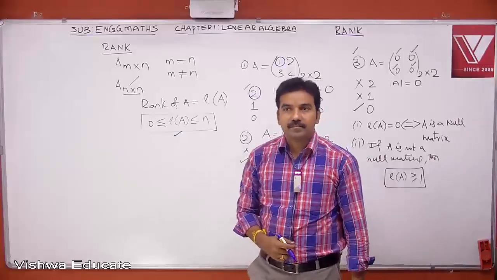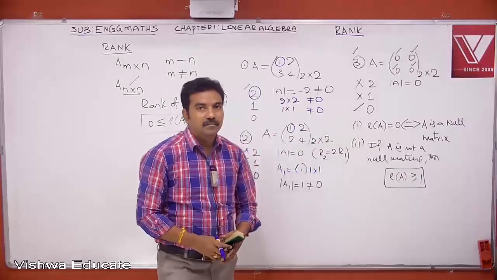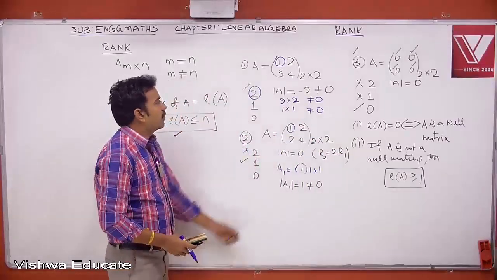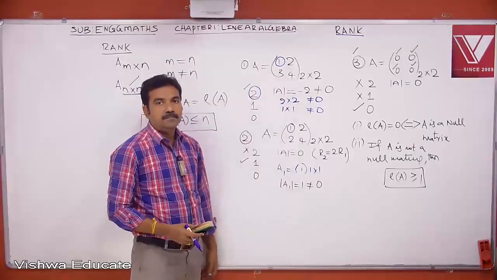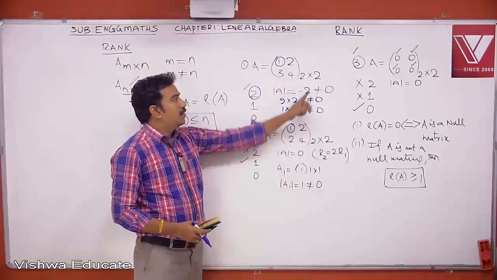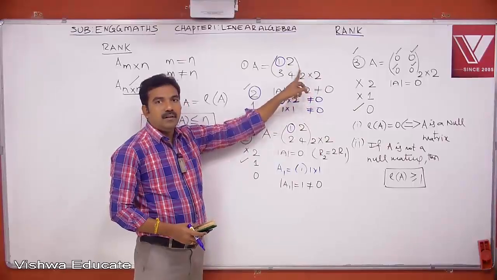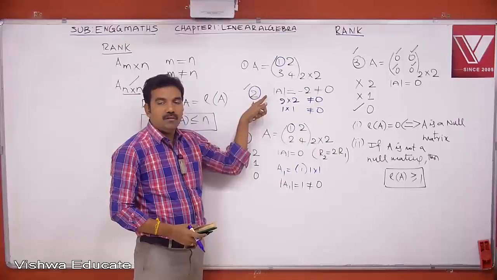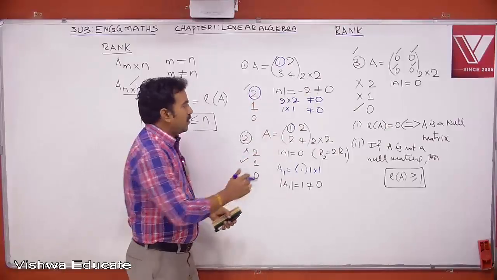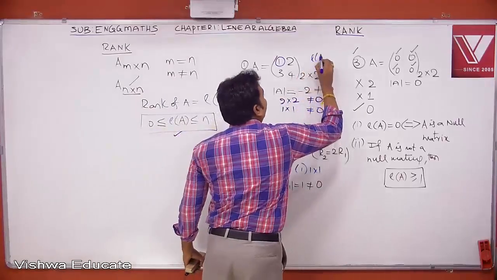Examples. Example 1. A equal to 1, 2, 3, 4. 2 by 2. Det A equal to minus 2, not equal to 0. Therefore, rank of A equal to 2.